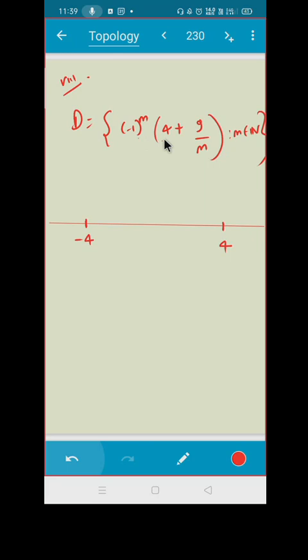But if you put m equal to 2, this becomes 4 plus 9 by 2, so some point comes here, correct? Now as m increases, it will come much closer to minus 4, and to 4 much closer. Now you will see that this guy will be coming here, this will be coming here.